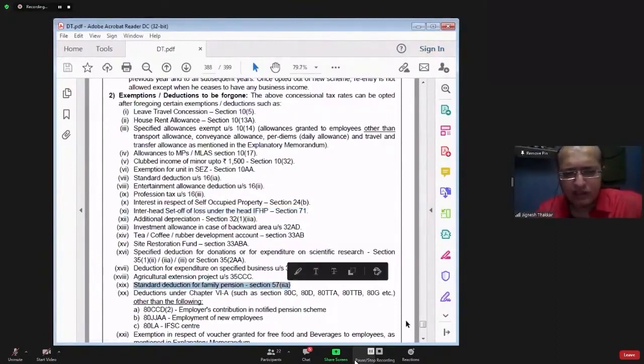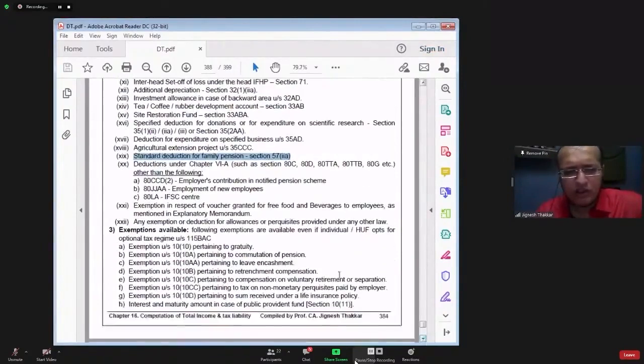Standard deduction. In the chapter of IFOS, we had discussed standard deduction for family pension. Do you remember that? 1/3 of amount received or 15,000, whichever is lower, will be allowed as standard deduction from family pension. That also you cannot claim.